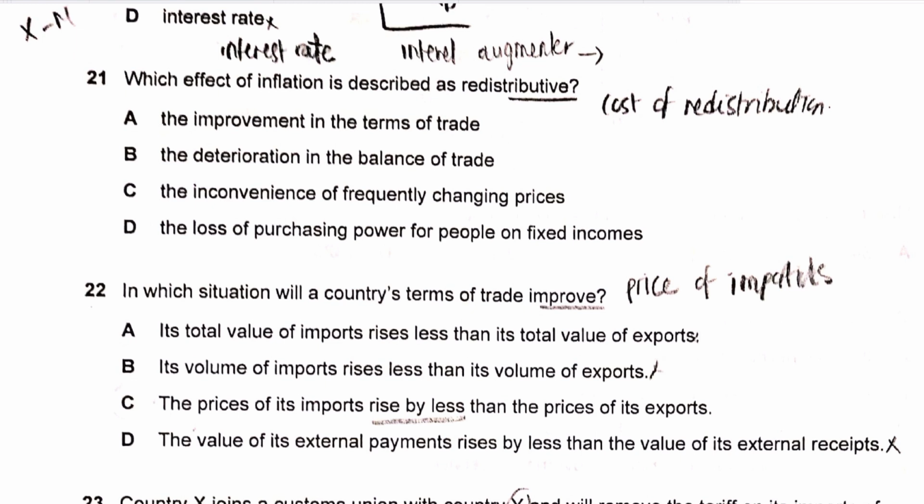We know that the prices of food and domestic utilities such as water, gas, and heating are rising very rapidly, and against that the incomes are not rising at the same pace, or people are on fixed incomes. Incomes are not rising, and that causes a redistribution of income away from the poor to the rich. It causes an unequal distribution of income. So that is why 21 should make D the correct answer, David.